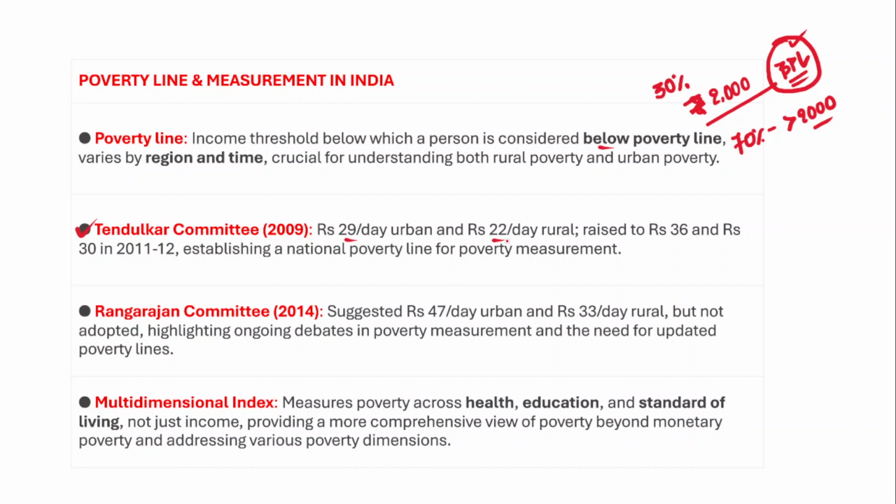Those people who are earning less than 29 rupees a day fall below the poverty line in urban areas. Those earning less than 22 rupees per day in rural areas again fall below the poverty line. However, it was again raised to 36 and 30 in the year 2011-12.